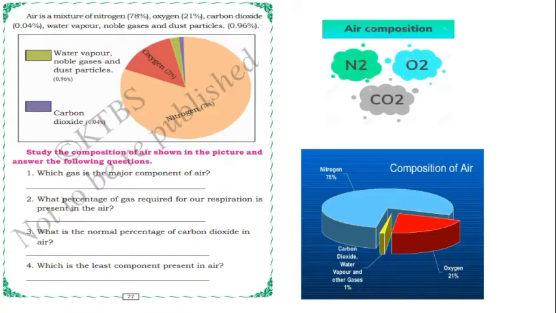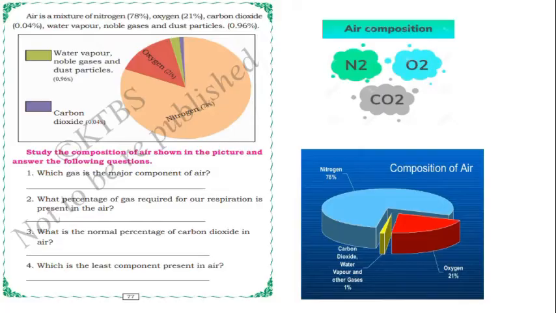In the next page, air is a mixture of nitrogen, oxygen, carbon dioxide, water vapor, noble gases and dust particles. So we came to know air is a mixture of many types of gases. What are the gases in the air? Nitrogen, oxygen, carbon dioxide. And how much percent of each gas is there?